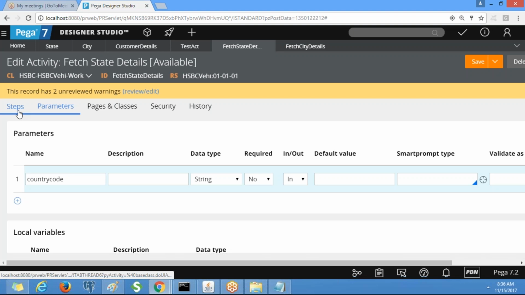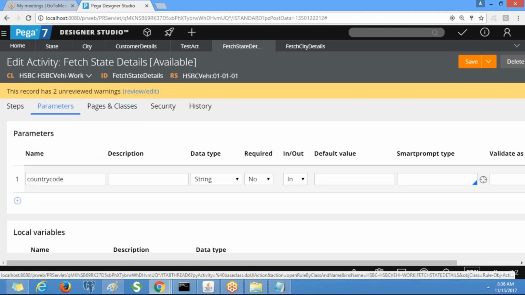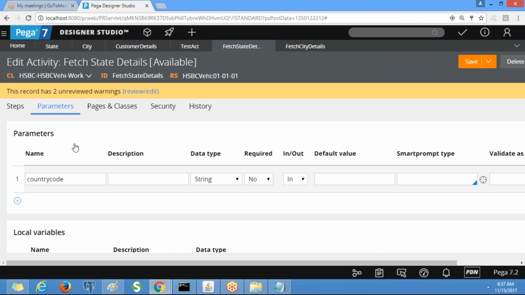Go to the steps. Now, we can define parameters under the parameters tab, and we can access those parameters by using a page called param. Okay, PARAM. So note down about the parameters. Put heading parameters. A parameter is the same as a property, but it doesn't store the value, rather it passes a value from one rule to another rule.